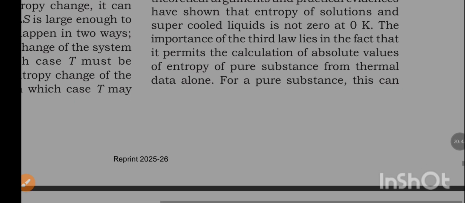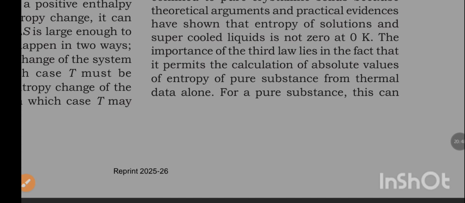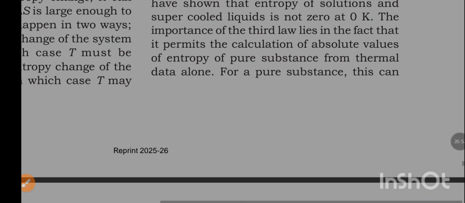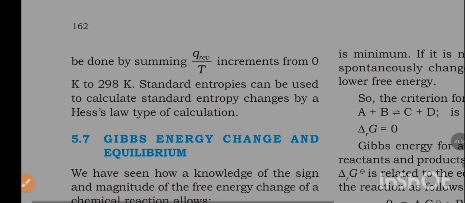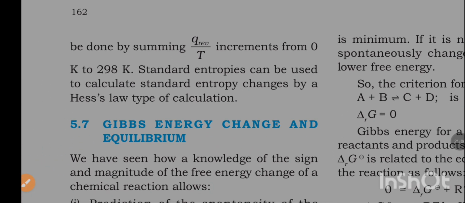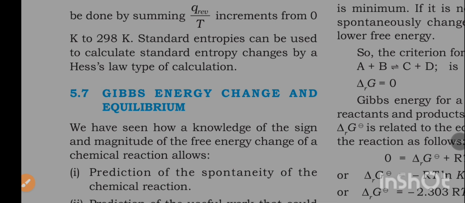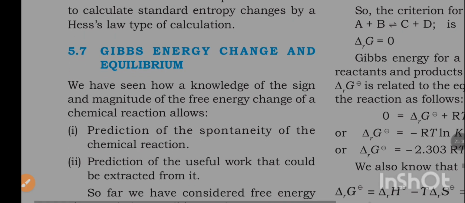The importance of the third law lies in the fact that it permits the calculation of absolute values of entropy of a pure substance from thermal data alone. For a pure substance, this can be done by summing q reversible by T increments from 0 Kelvin to 298 Kelvin. Standard entropies can be used to calculate standard entropy changes by a Hess law type of calculation.